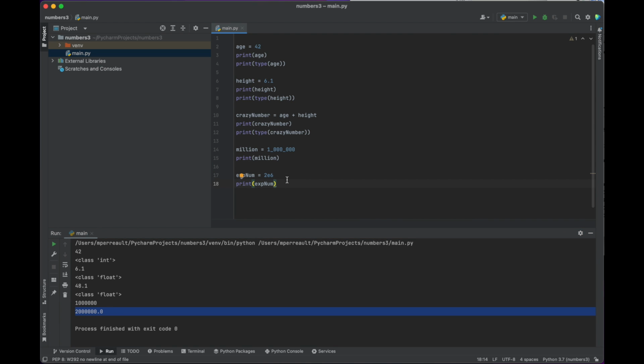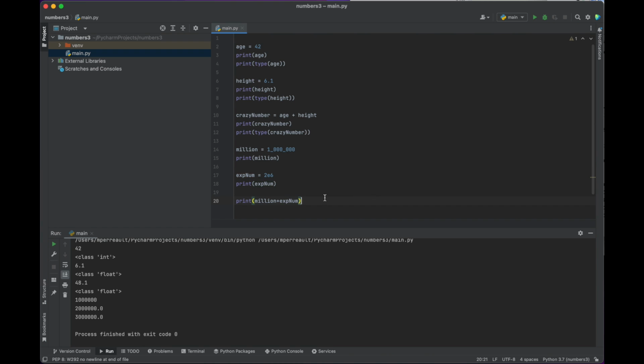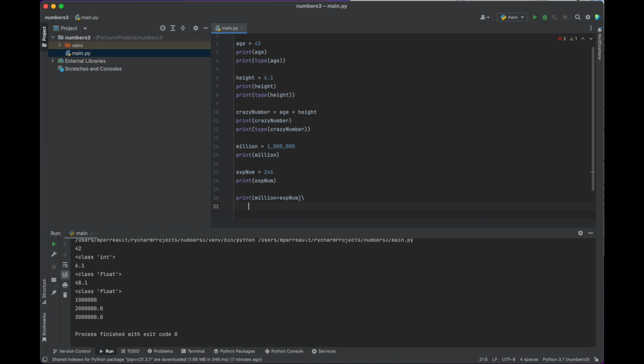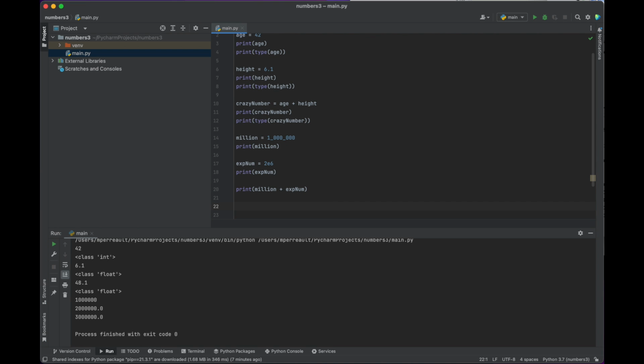And let's add million and 2 million and see what we get. So print million and exp_num. What does it give us? Should give us 3 million. There we go. Let's multiply them, see what happens. Oops. Incidentally, this is how you add two numbers together, with the plus sign. So how do you multiply two numbers? Well, let's start there first.